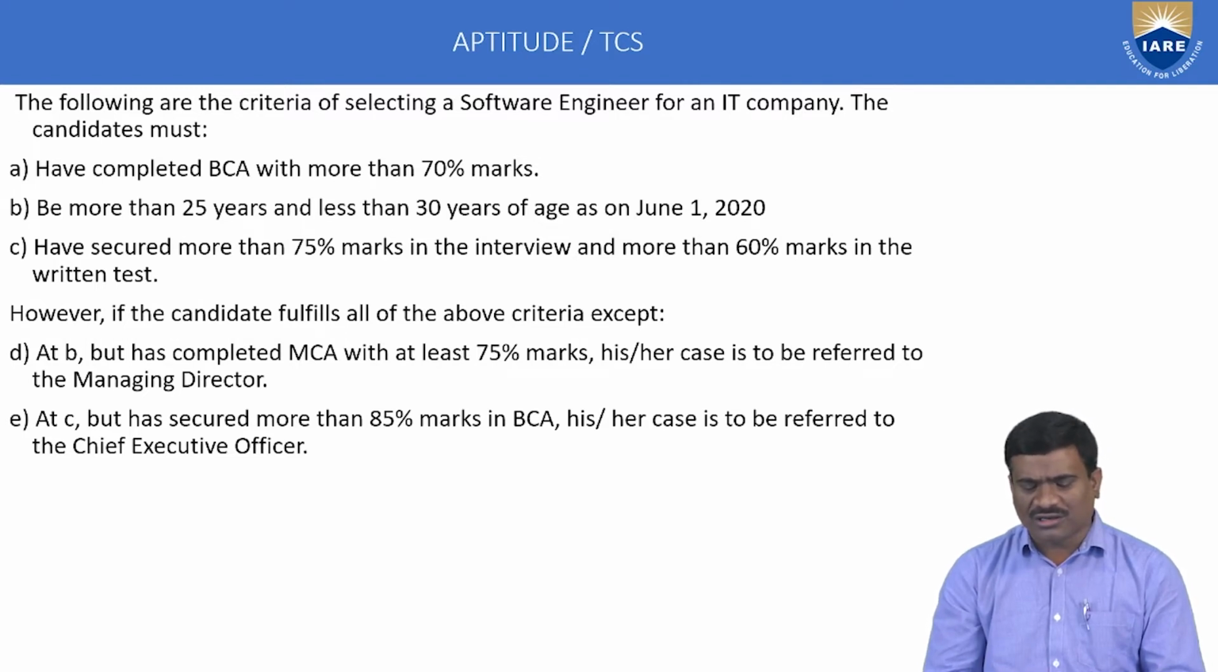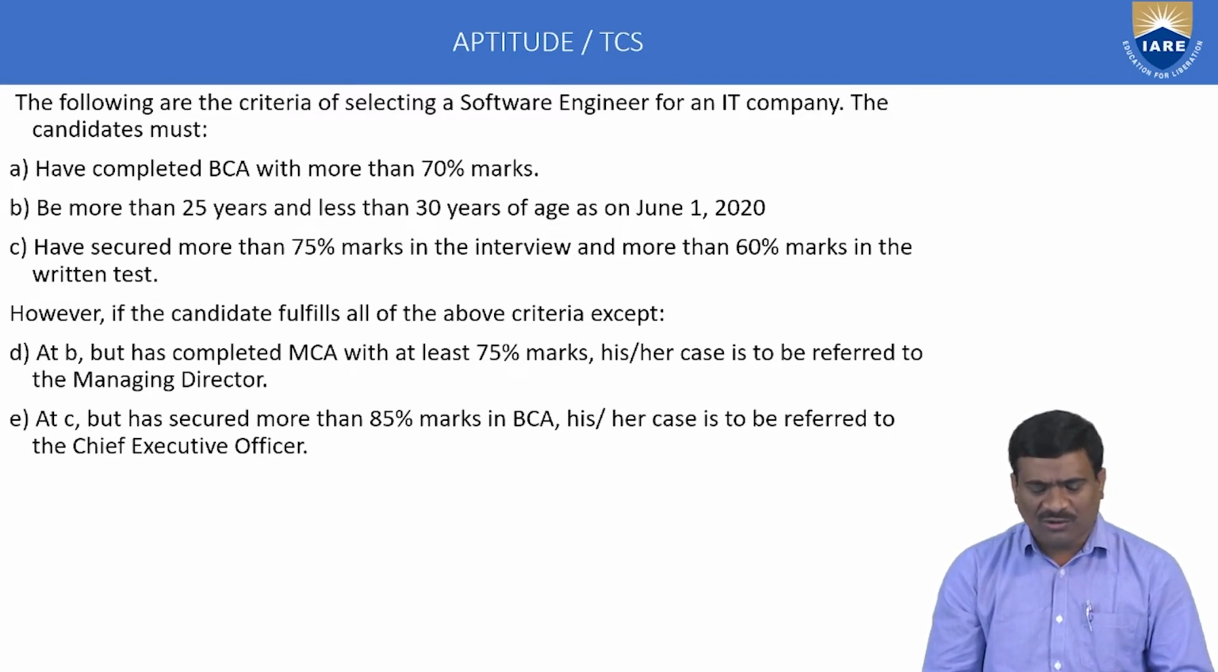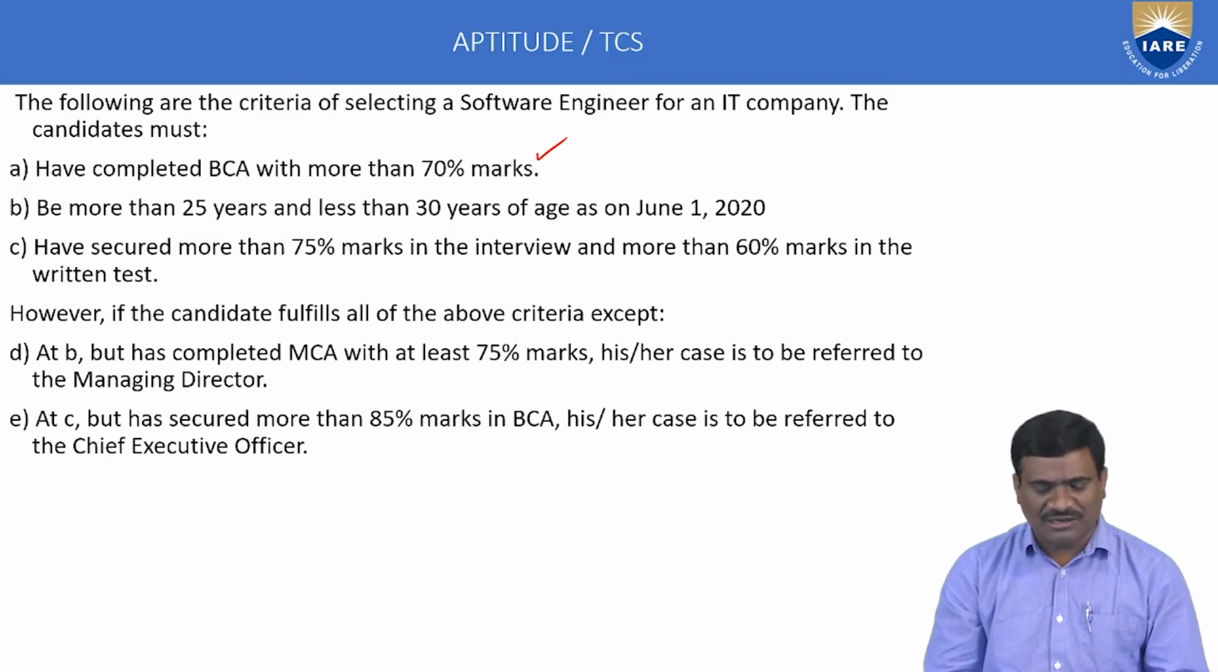Okay, right. Given question, the first theory. The following are the criteria for selecting a software engineer for an IT company. The candidates must meet these conditions. That is called HR policy. Here, first one: have completed BCA, Bachelor of Computer Application, with more than 70% of marks. First criteria, minimum cutoff marks, minimum eligibility criteria: a BCA degree, aggregate 70% and above. That is the first condition.